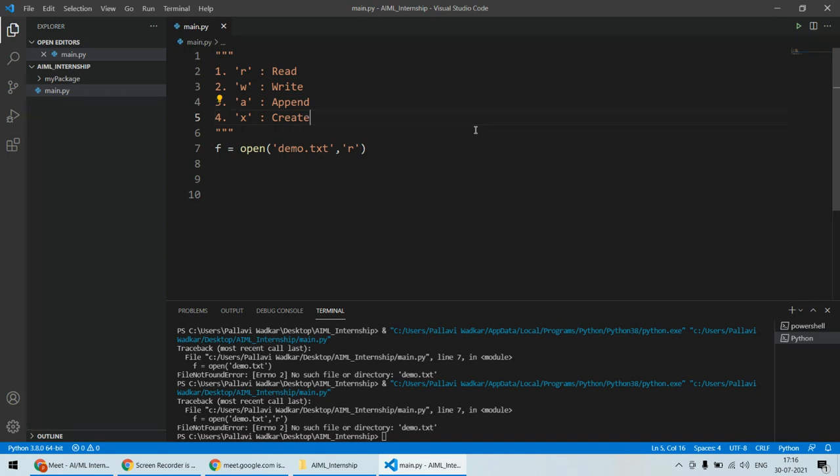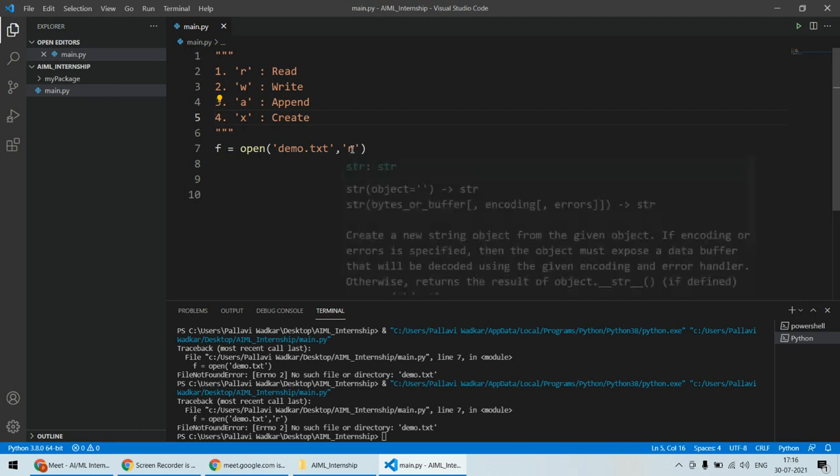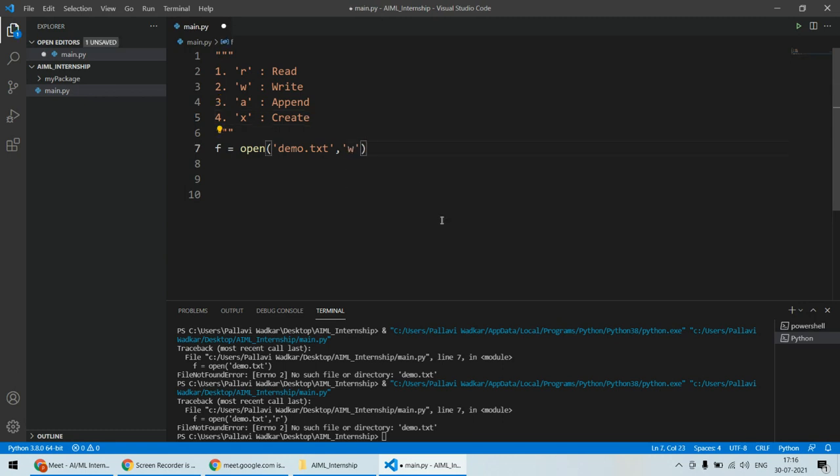In future, we'll try to read the content from the file, but this is all about opening the file in read mode. If you open this file in the write mode, let's use this W, which means you will write some content in that file, then even if the file is not there, there will be no error, absolutely no error, because this file is created or opened for writing purpose.